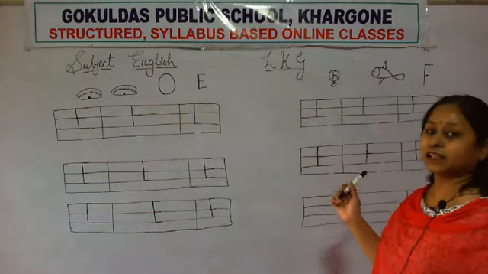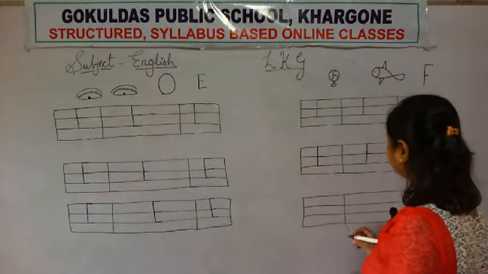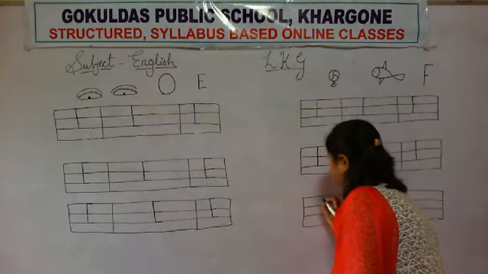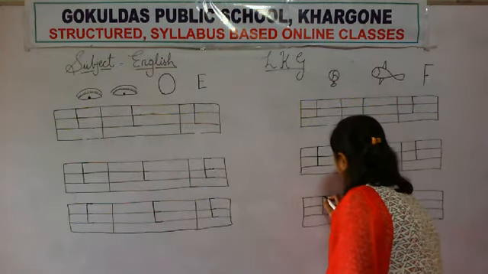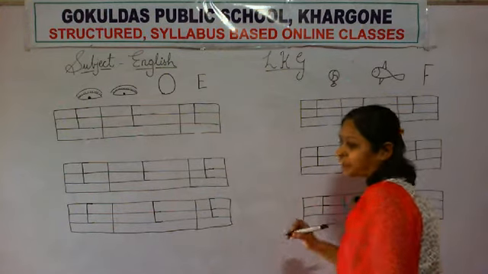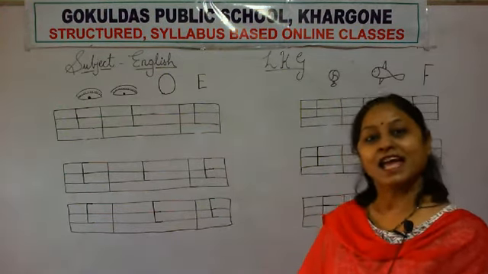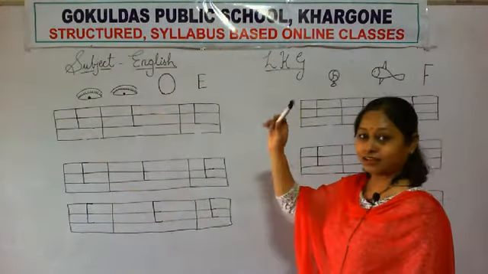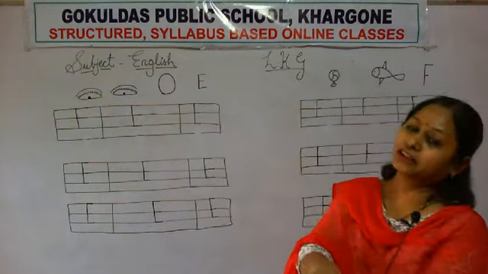Which letter is this? F. Okay, again. How will you make F? Yes. Standing line, then sleeping line, and again sleeping line. F. Which letter is this? F. F for fan. F for fish.